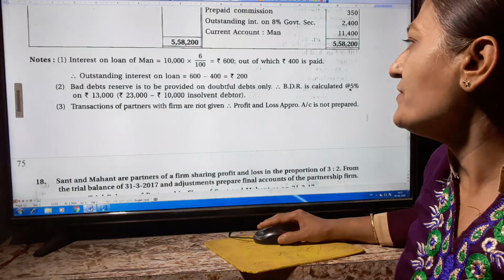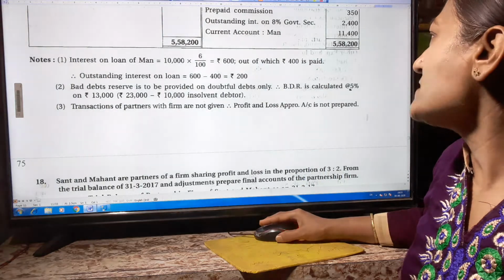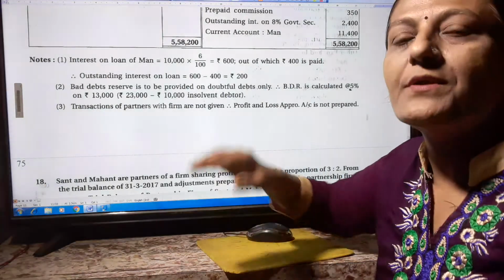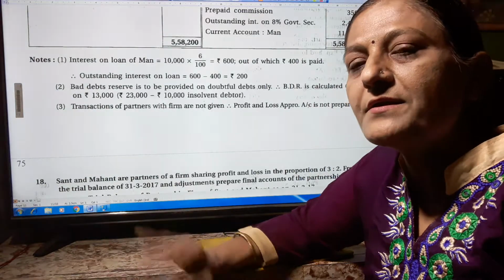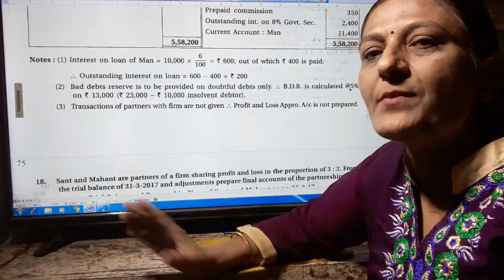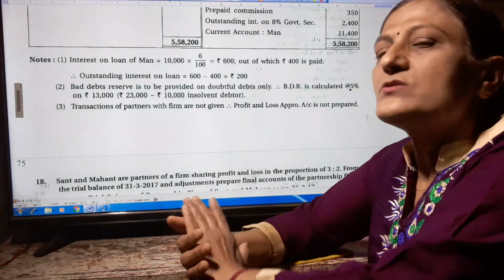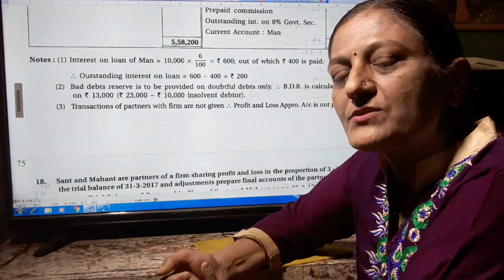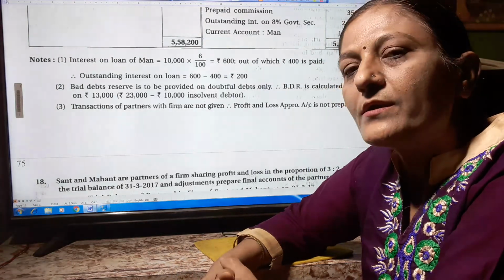Transactions of partners with the firm are not given, so the profit and loss appropriation account is not prepared. Here drawing, interest on capital, and other transactions related to the partnership firm and partners are not given, so the profit and loss appropriation account is not necessary. So this way our question number 17 is over. Thank you very much.